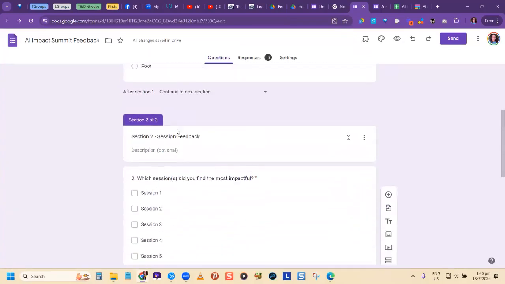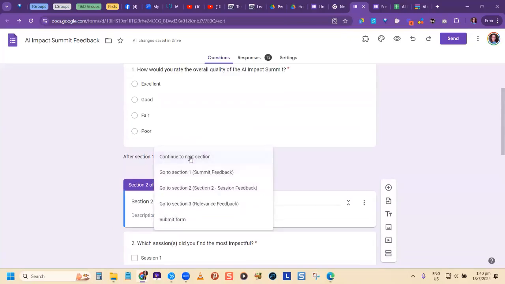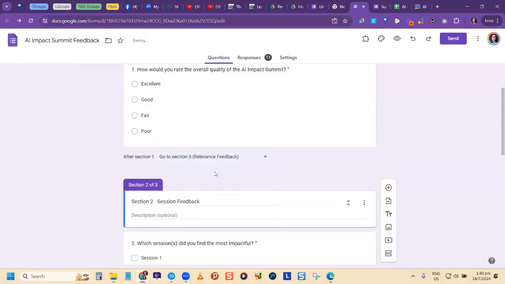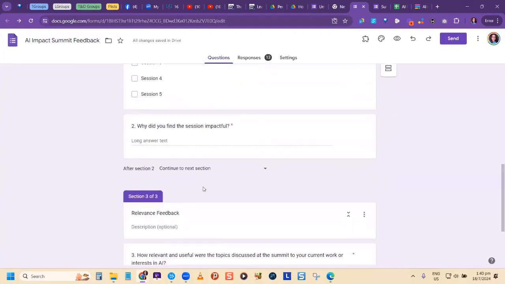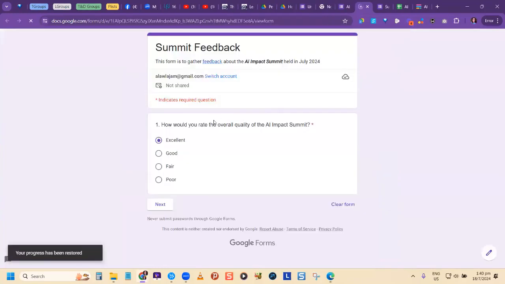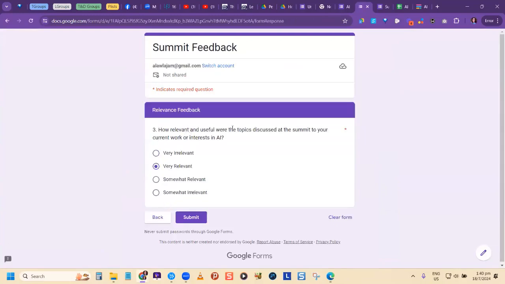All right, so when I was showing you here now, let me go back here, it says after section 1, I can decide, based on when they put in something here, I can say it's going to take me straight to the relevance feedback, right? Relevance feedback. So let me show you how that works. So you see, it does something different. So let's say I put in good. Next, notice it goes to section 3. It didn't take me to section 2. Do you see? So you can decide based on the different sections that you have set up, how you want things to operate with your form. Obviously, you'd work out and say, what do I want to do? How do I want to plan this out? And then you do the questions accordingly.